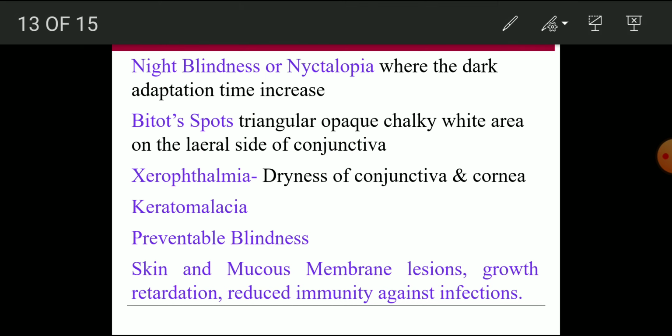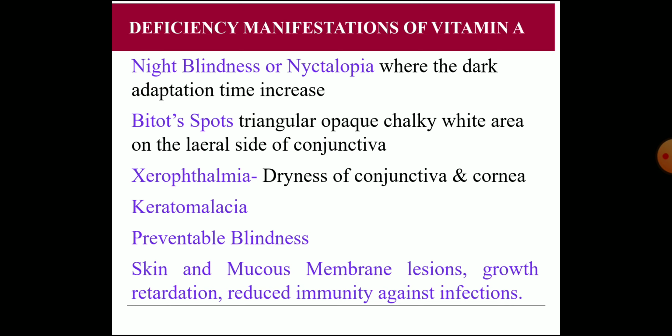Then the Bitot's spots: a triangular, opaque, chalky white area of cellular proliferation on the lateral side of the conjunctiva, that is, towards the lateral angle. So that is again a symptom. And then xerophthalmia, dryness of the conjunctiva and cornea, is the earliest manifestation of vitamin A deficiency. The most important early manifestation is night blindness.